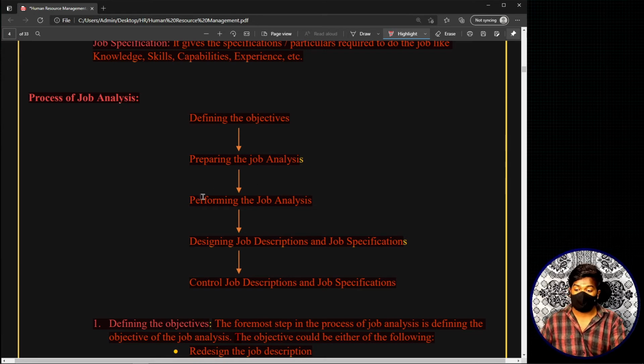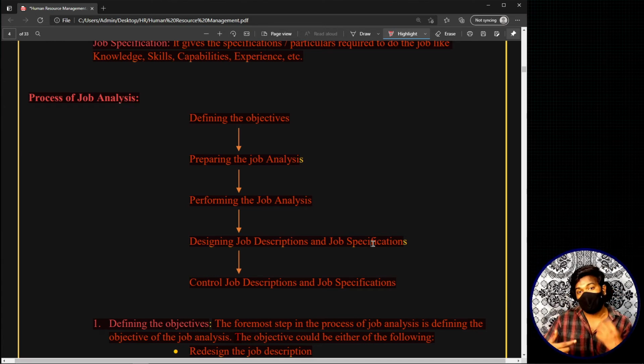Then we move on to performing the job analysis, where we go out and collect information, and we also use many different methods simultaneously in order to perform this job analysis. That is the third step. Now, by the end of the third step, we will be left with so much information regarding the different jobs that we have chosen for job analysis, right? Now we move to the fourth step, which involves designing job descriptions and job specifications. We have gotten all the information, so based on the information, our requirements and our objectives, we prepare a draft job specification and job description, and then forward it to all the superiors, managers, or employees.